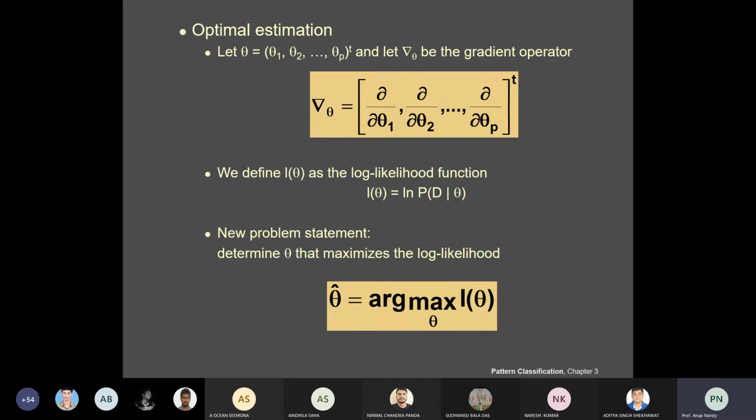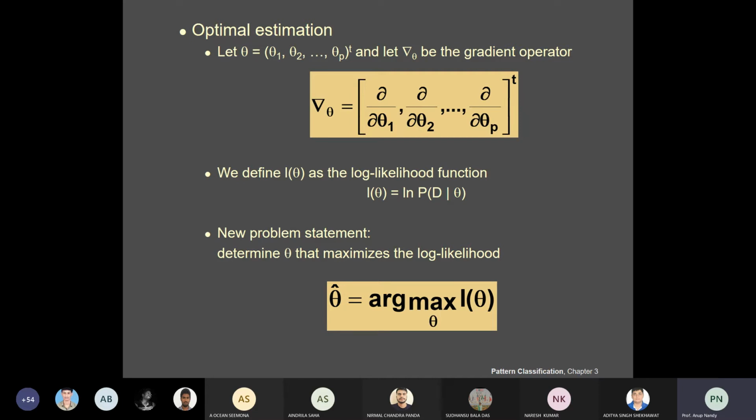Now you have a new problem statement: determine theta which maximizes the log likelihood, that is, find the value of theta for which the log likelihood function is maximized. So theta hat is equal to arg max over theta of L(theta). We can write our solution as the argument of theta which maximizes the log likelihood.